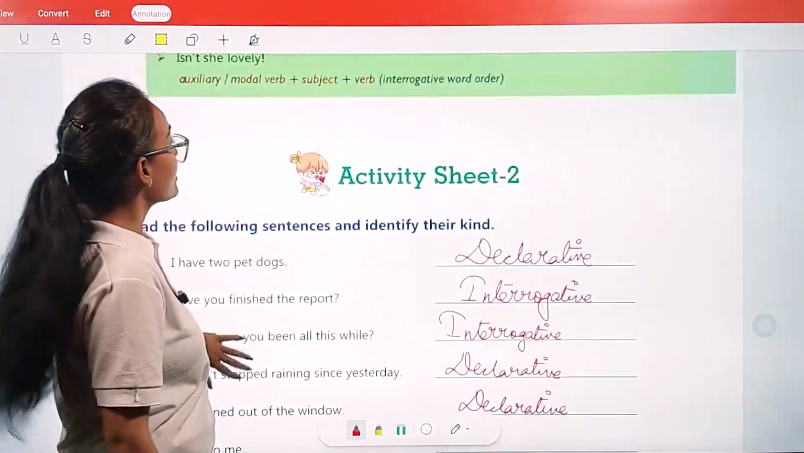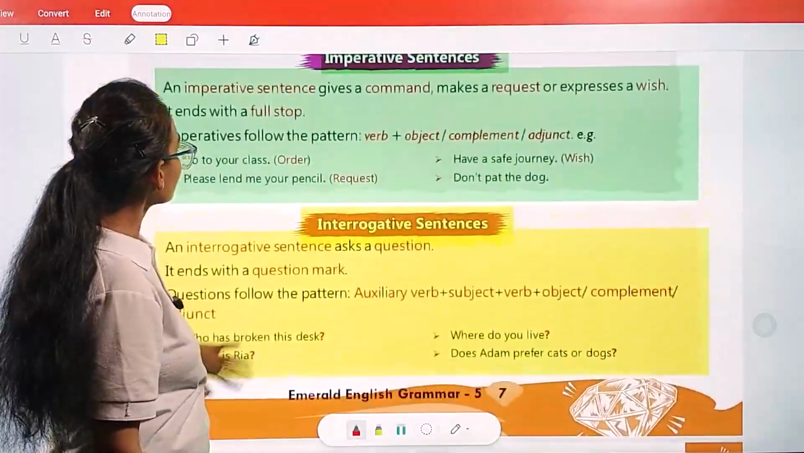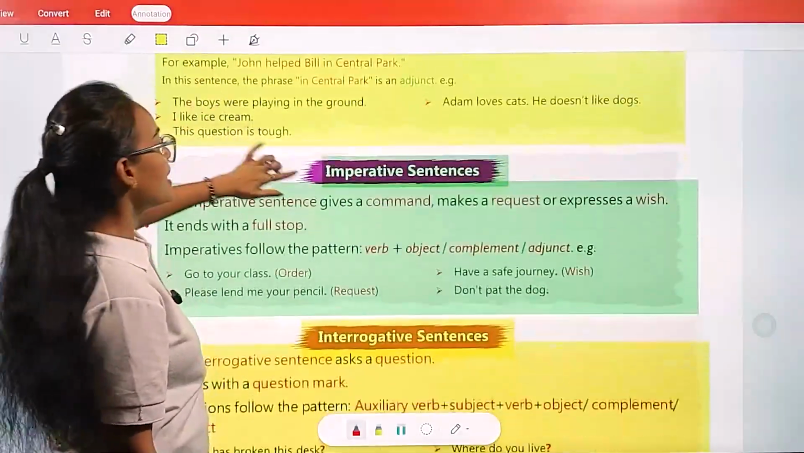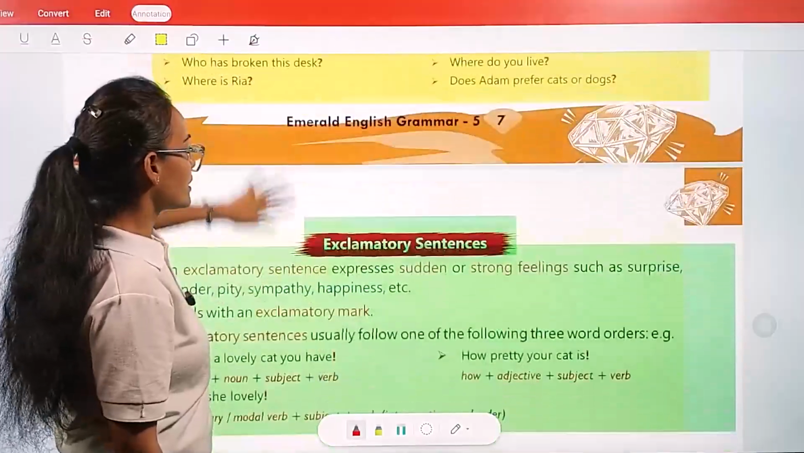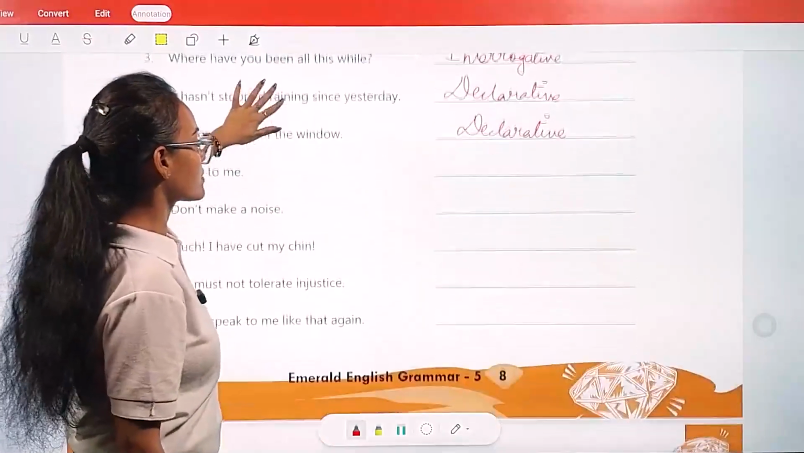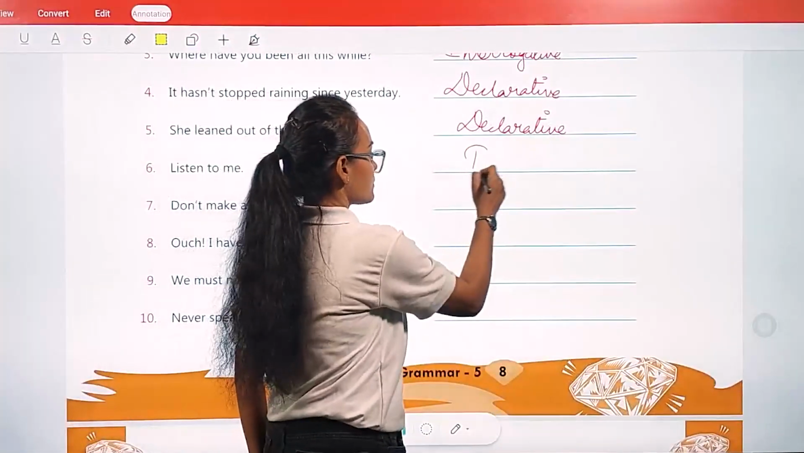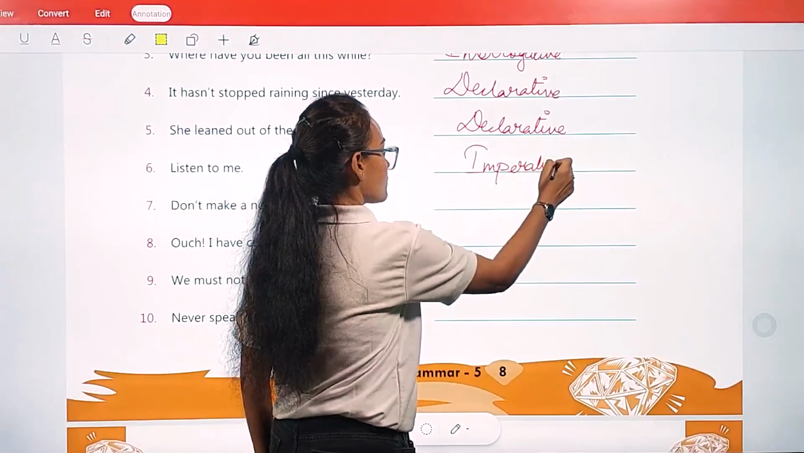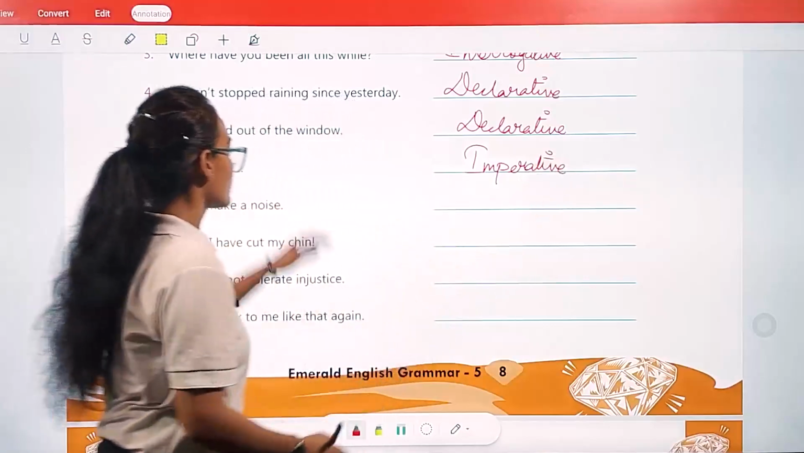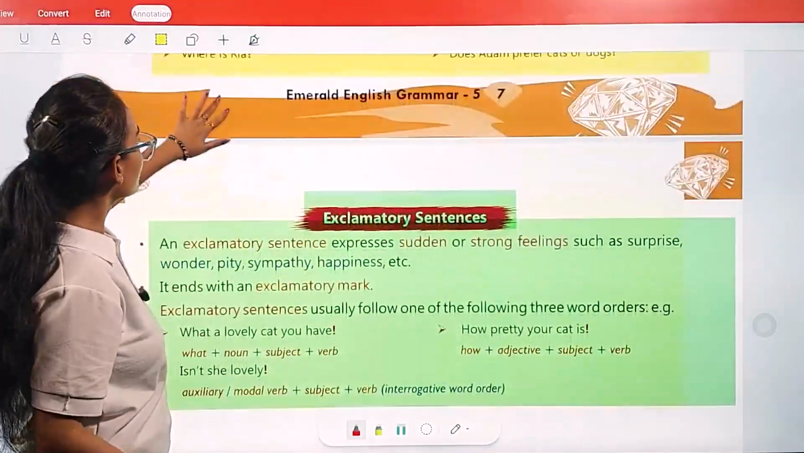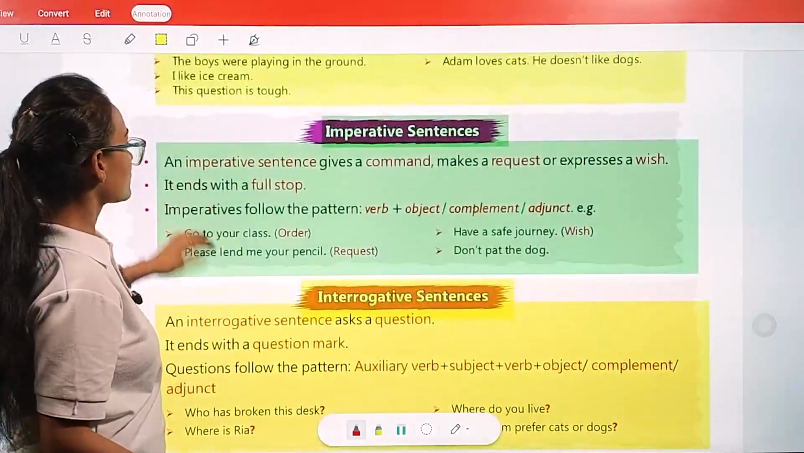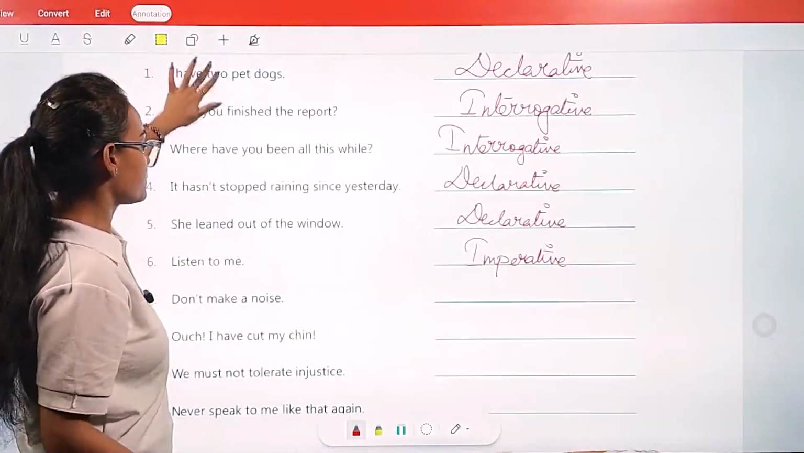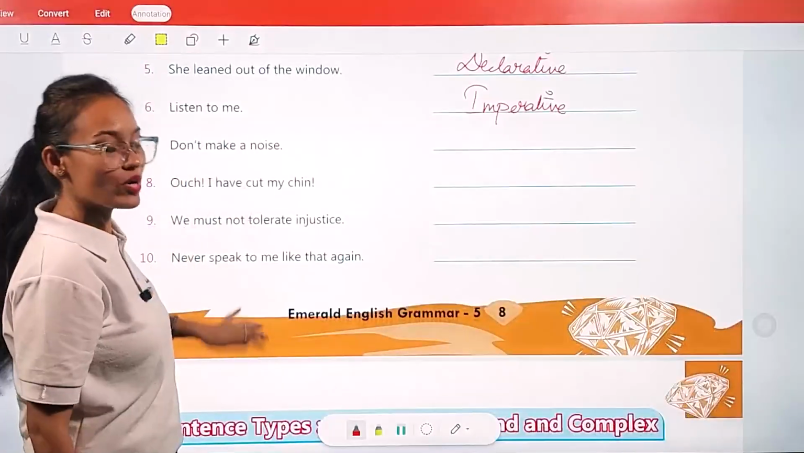Listen to me. Okay, it will be your imperative sentence. Okay, it will be your imperative sentence. So the rest of them you are going to complete.